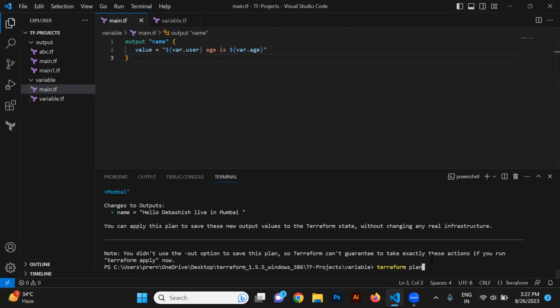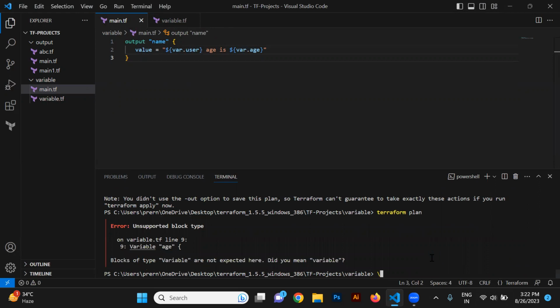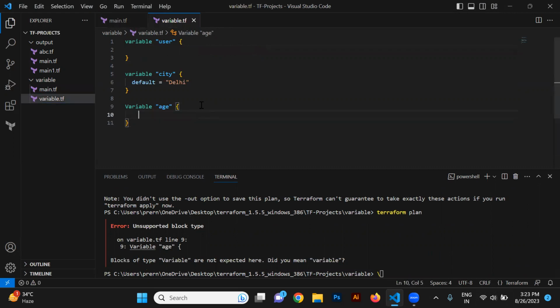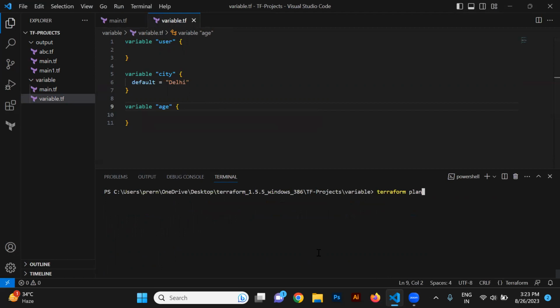Now, let me run the terraform plan. See, variable age, blocks of the expected, I mean variable. Okay, I think spelling may be the issue. Okay, capital V. That's why. Save. Yeah. Terraform plan. Now it's asking for age. Let's take 32. User Ashish.